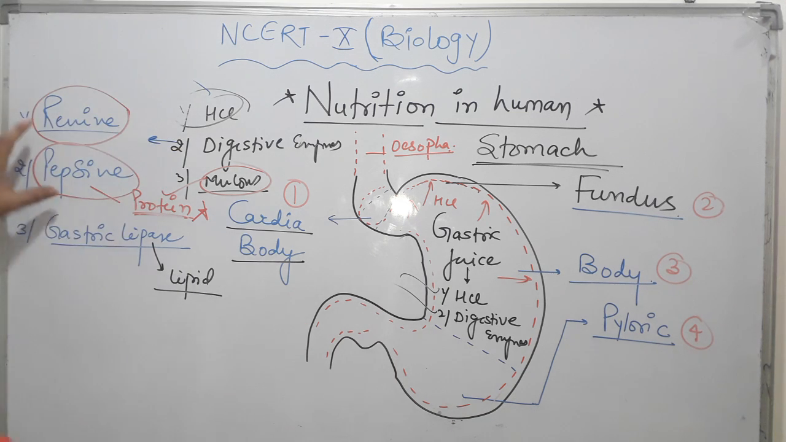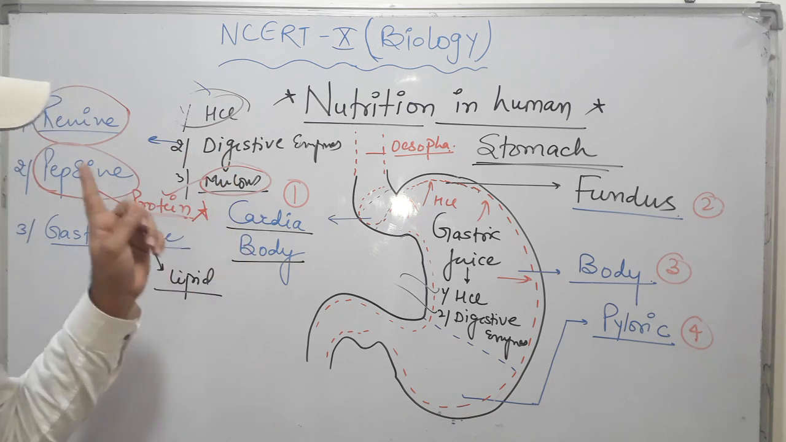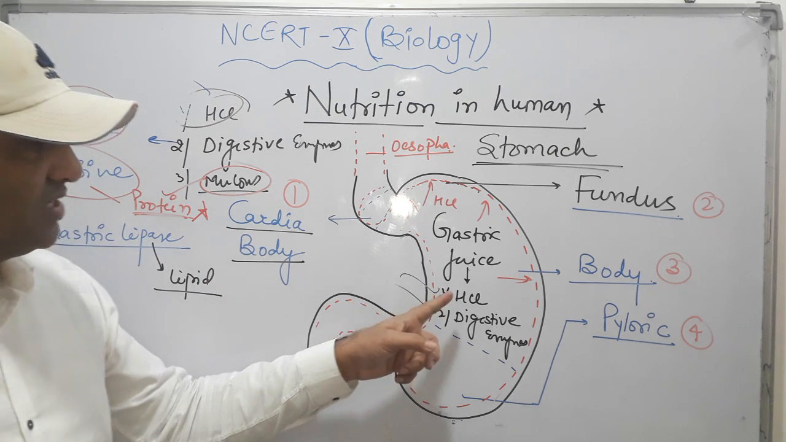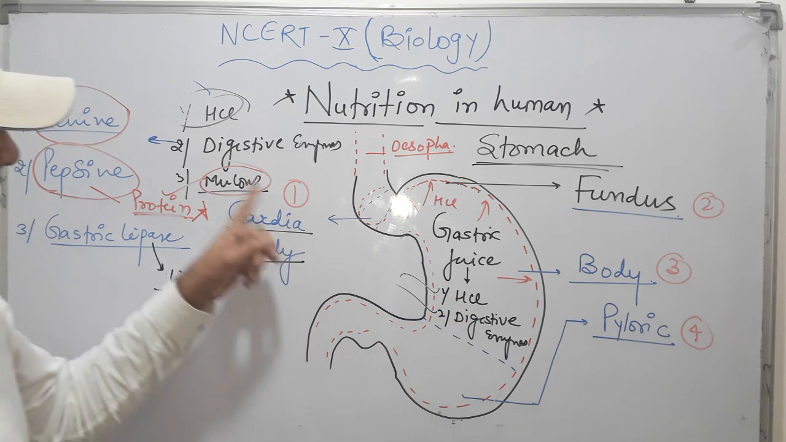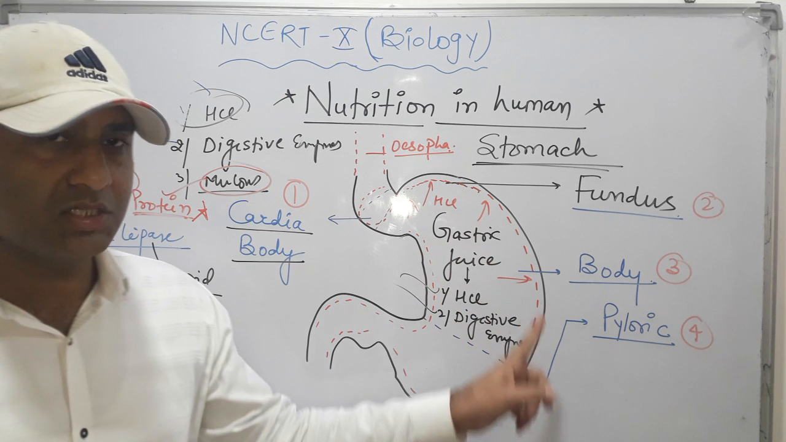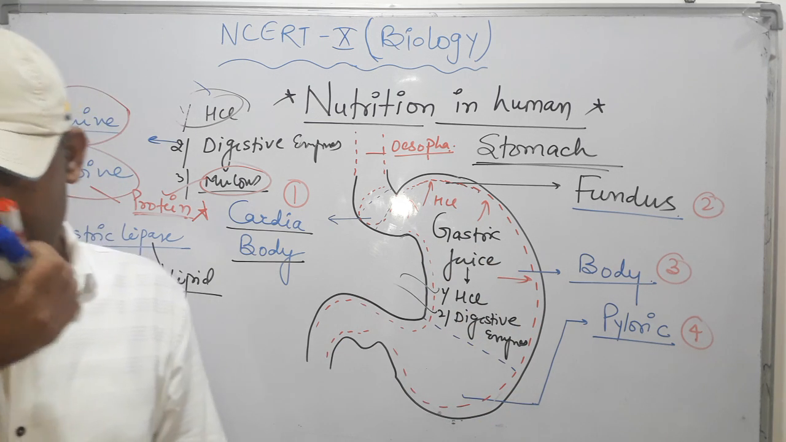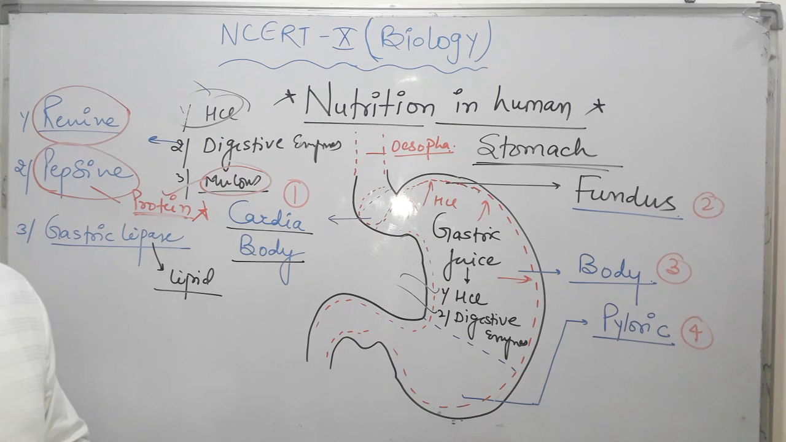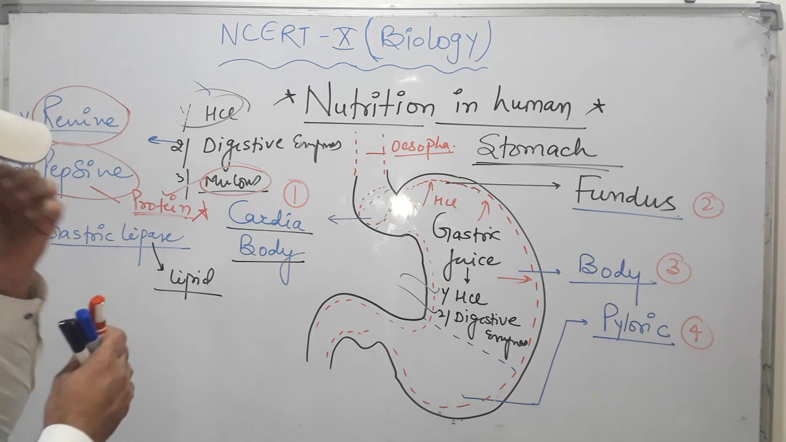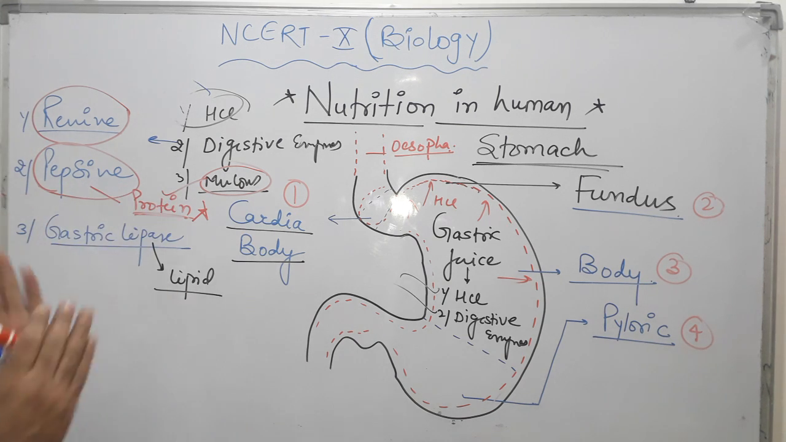So a high amount of protein is digested in the stomach with the help of renin and pepsin. So here are the three parts of gastric juice: hydrochloric acid, digestive enzymes, and third, mucus. So here is the structure of the stomach. You can take a screenshot of this diagram and also read it. Clear? So that is about the stomach.